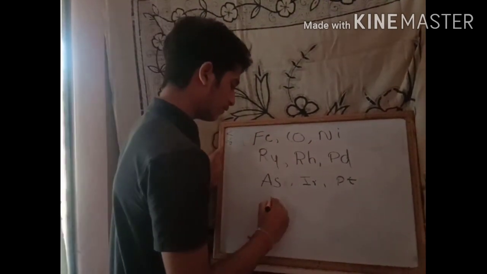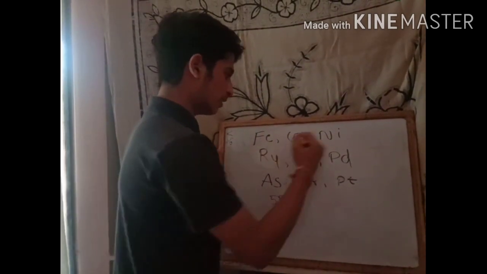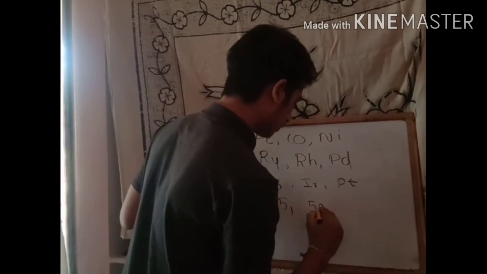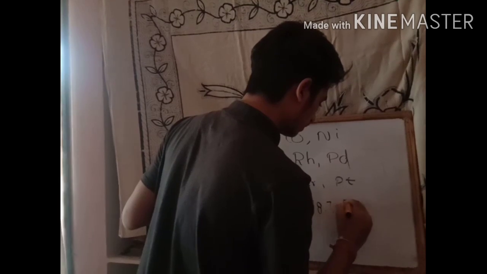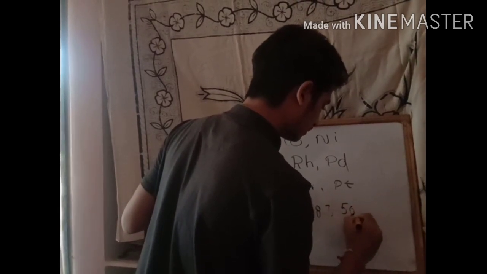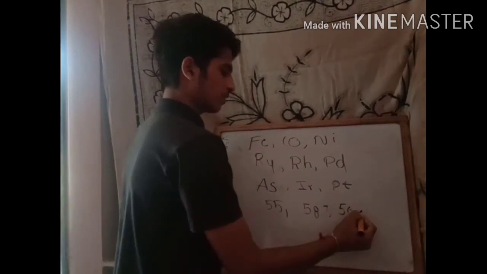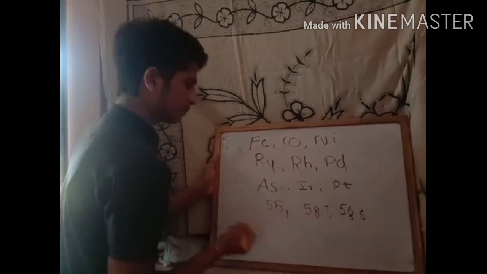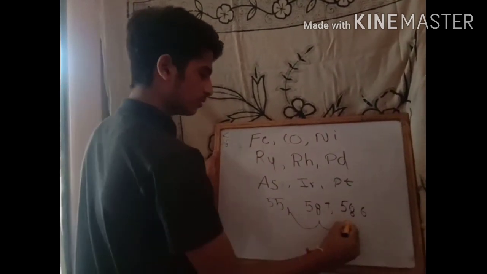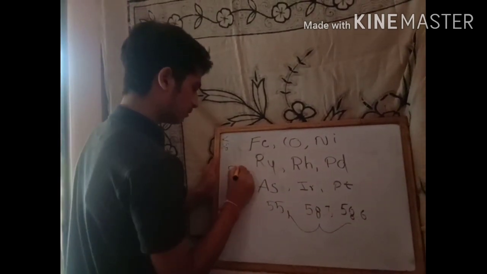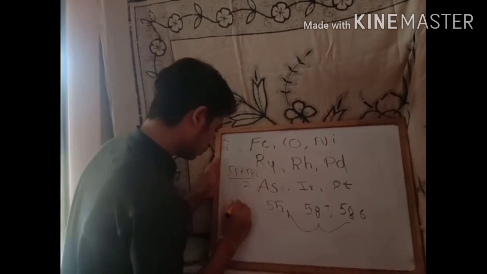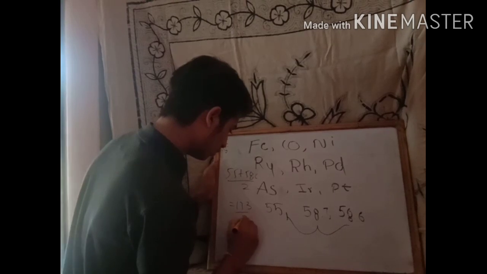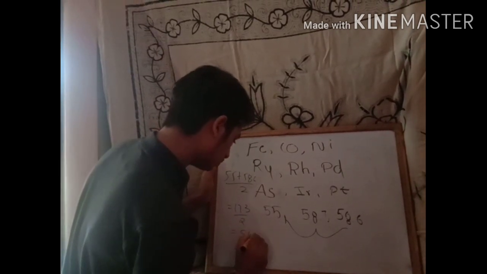Iron atomic weight is 55, cobalt is 58.7, nickel is 58.6. Now let us calculate the arithmetic mean of these two elements. 55 plus 58.6 by 2, that equals 113.6 by 2, that equals 56.8.